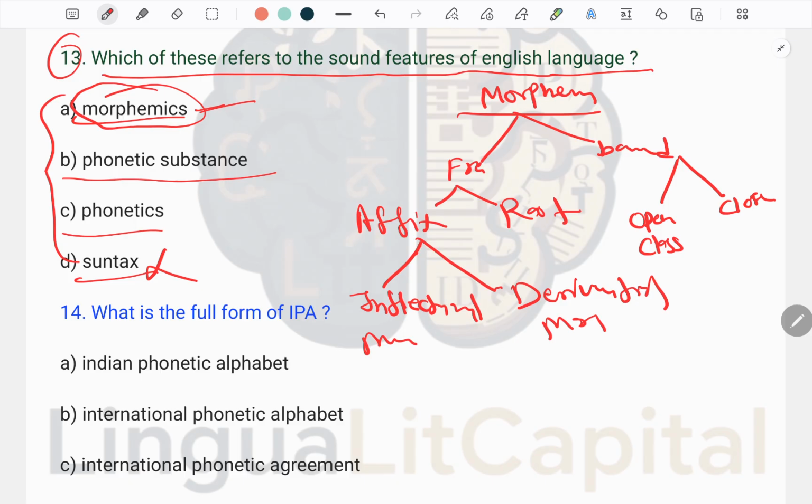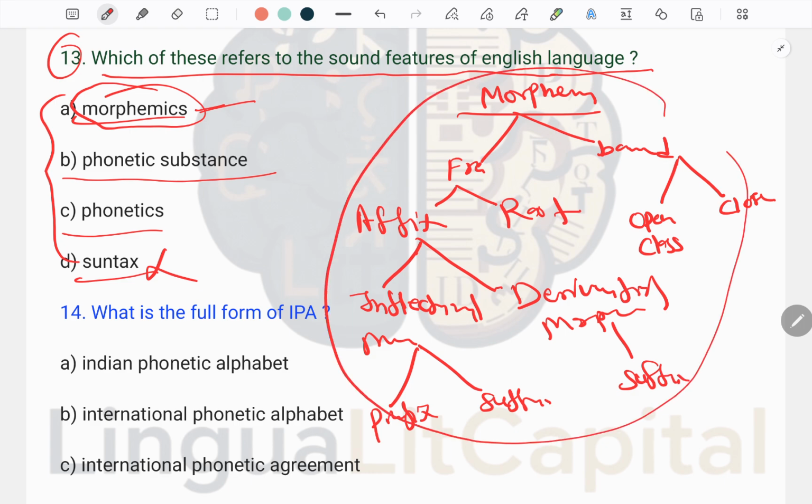The inflectional morpheme is divided into prefix and suffix, while derivational is divided into only one part, which is the suffix. So these all are the types and subtypes of the morphemes.